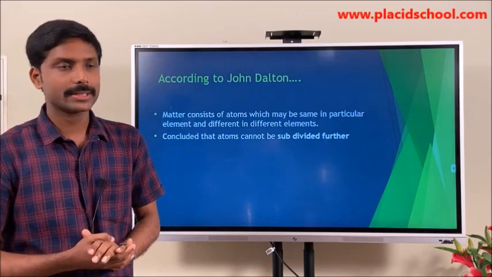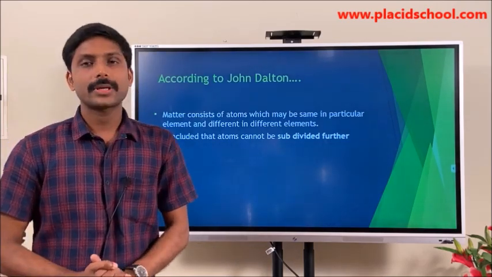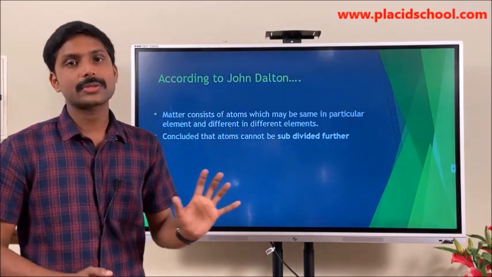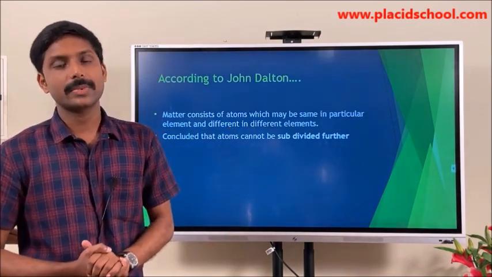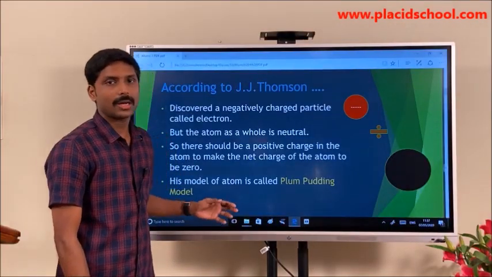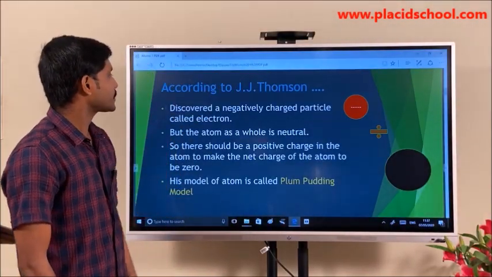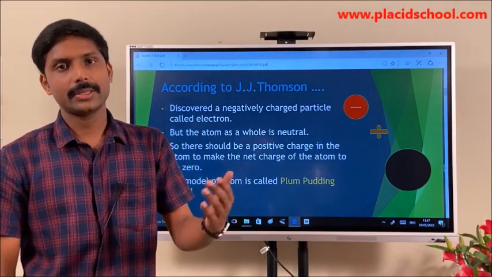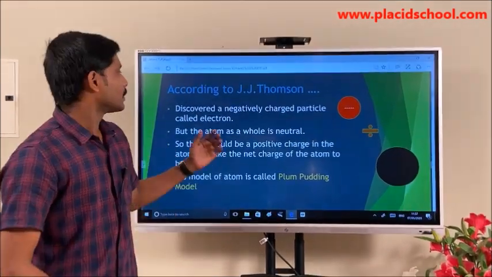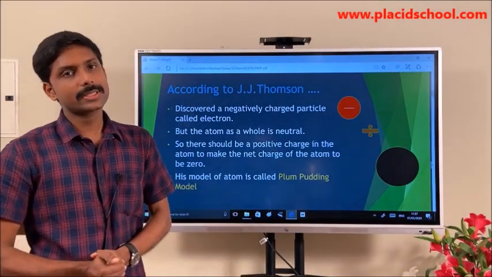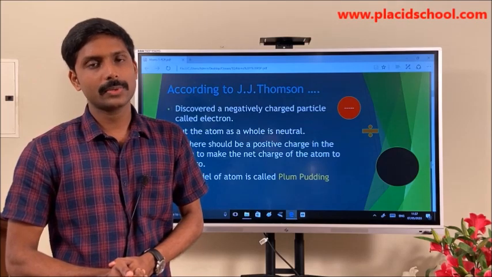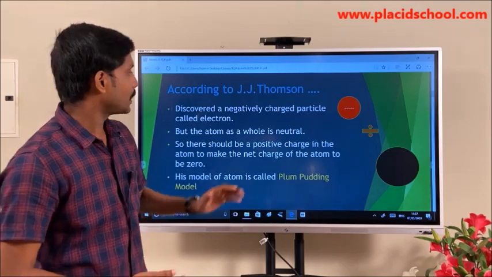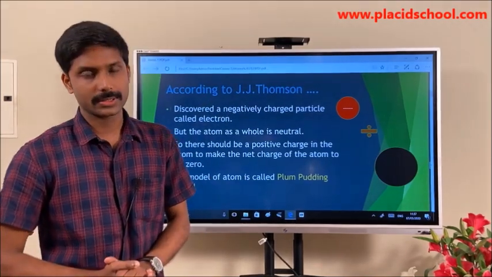And he also said that the atom cannot be further subdivided, and that is the most fundamental particle that was believed till that time. Later on, after some years, J.J. Thomson discovered a negatively charged particle, and that is called the electron. But the atom as a whole is neutral. So how can this be possible? The atom is neutral, but there is some other particle called electron which is negatively charged.